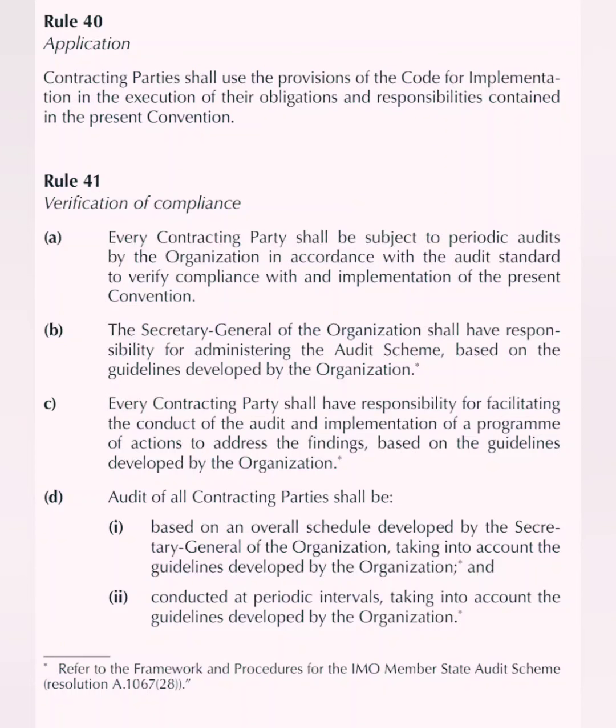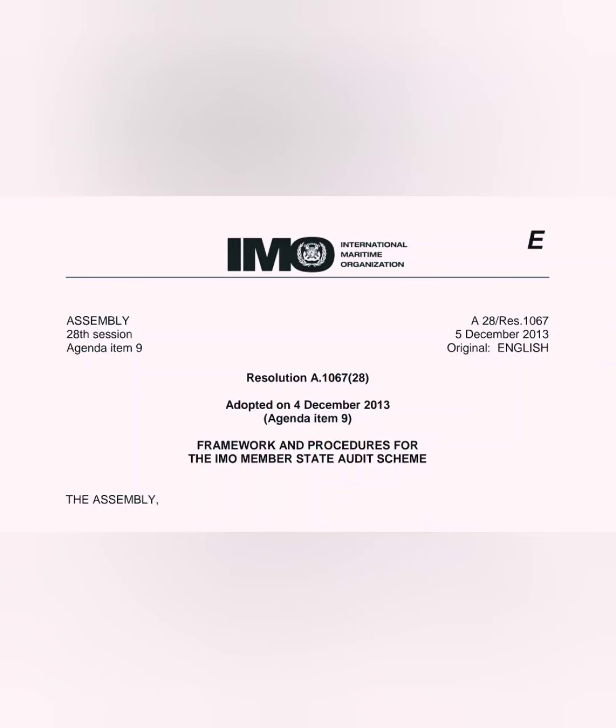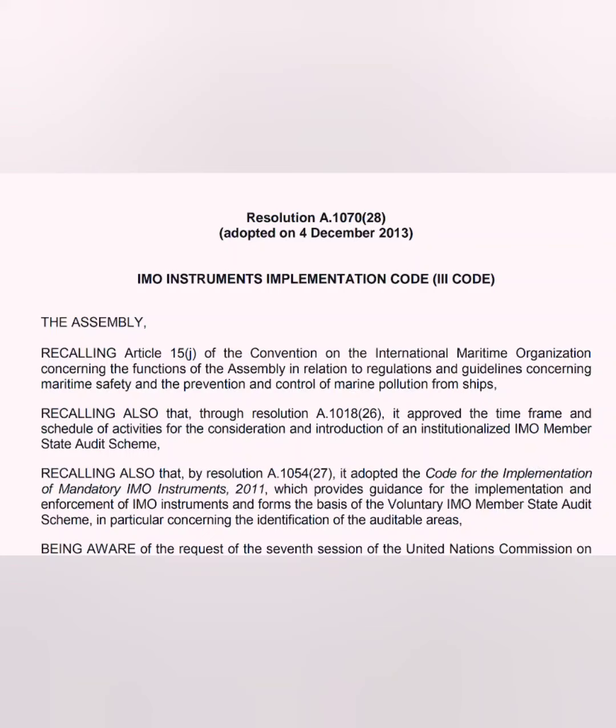In part F, there's a reference to Assembly Resolution 1067 and 1070 of Session 28. I'm just sharing what these two resolutions are about. They're headed Framework and Procedures for the IMO Member State Audit Scheme. So, this is basically giving the framework and procedures for the IMO Member State Audit Scheme. And Resolution 1070 is about the IMO Instruments Implementation Code. This resolution is referred to in application and definitions.